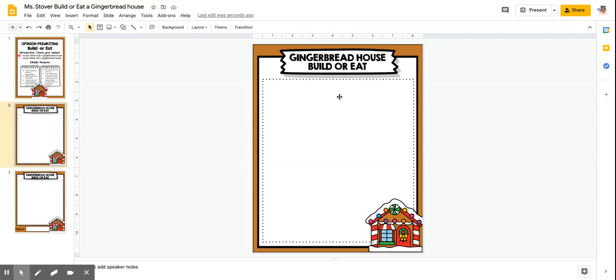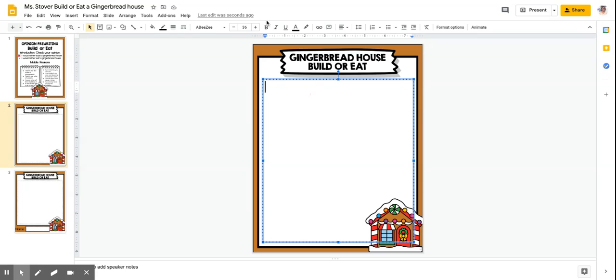So now we are going to work on creating our paragraph. So I'm going to make this a little bit, oops, there we go. Okay, so then I'm going to put the date in the corner. I'm going to make that a little bit smaller because it's a little bit too big. And then I'm going to hit enter a couple of times.